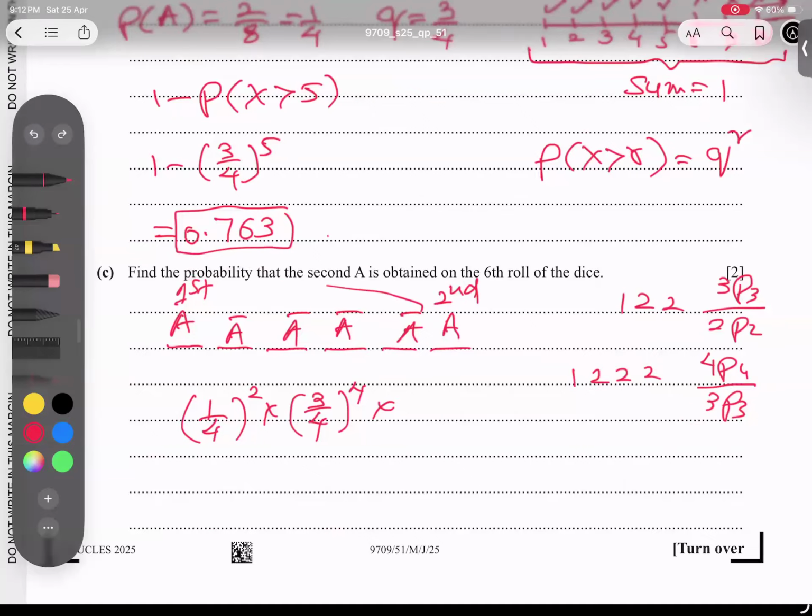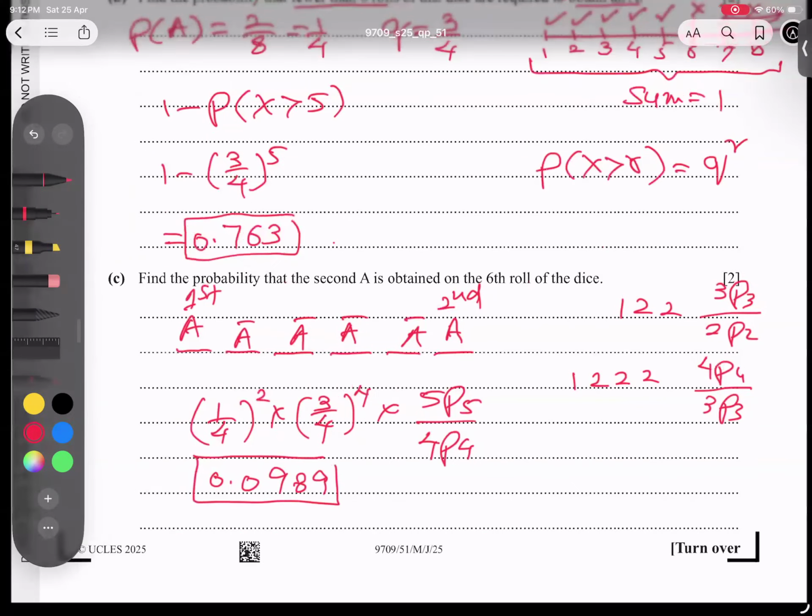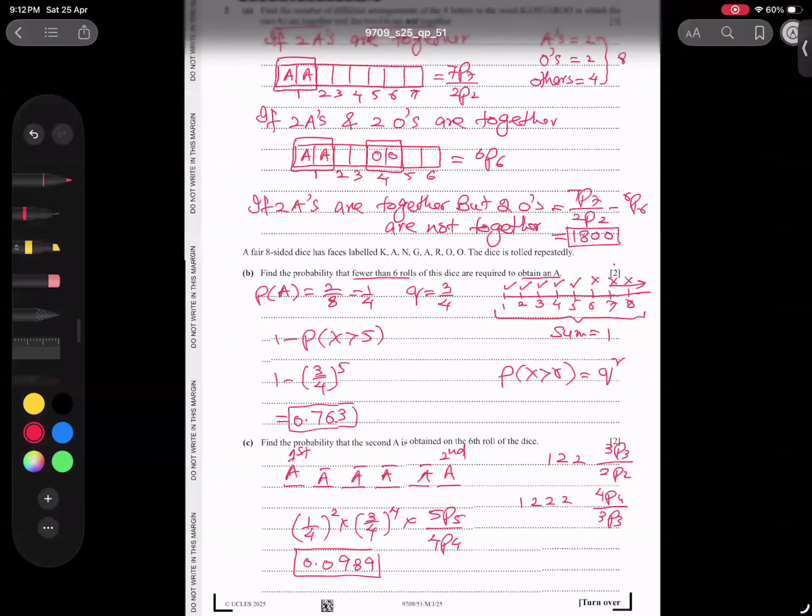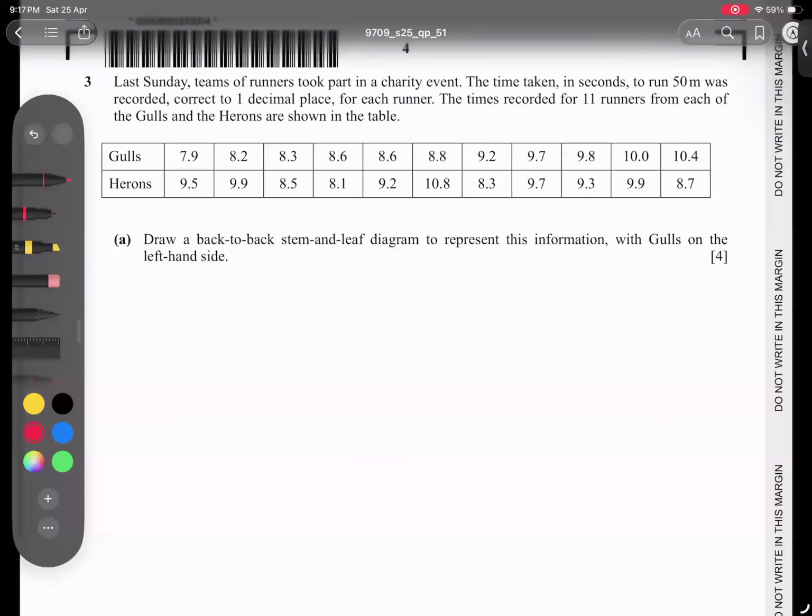Now, what about this? Because this A is fixed, there's a reserve, but the other A can shuffle. So 5 values in total are shuffling. 5P5 divided by 4 are the same, so divide by 4P4. I hope you got the point. When you check in the calculator, this will give you 5 as well. Now, when you type it all together, the final answer is 0.09893 to 3 significant figures. I hope the point is clear and the permutation and combination question is completely over.